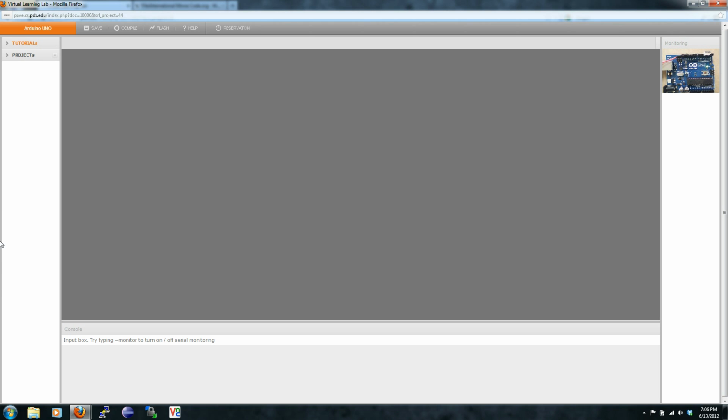Click on the arrow next to Tutorials and expand the tab. Note there are two projects, Blink and SOS Morse Code. Don't look at the SOS Morse Code first. That's what we'll be doing in this tutorial. If you get stuck later, then you can come back and click on that project to see the completed source code. For now, let's click on the Blink tutorial and then click on the main.cpp file.